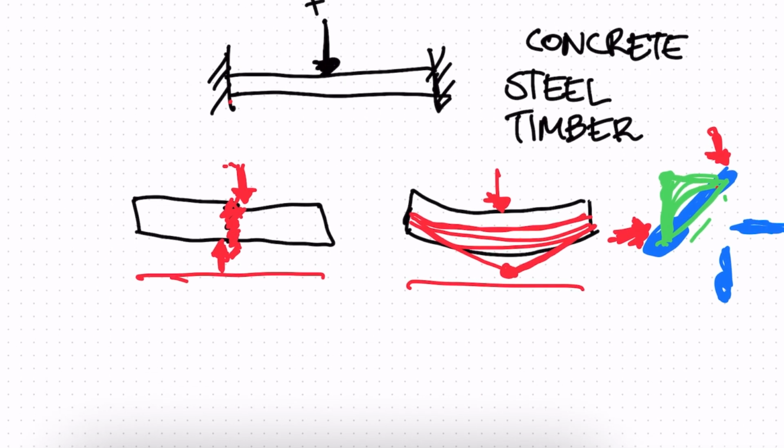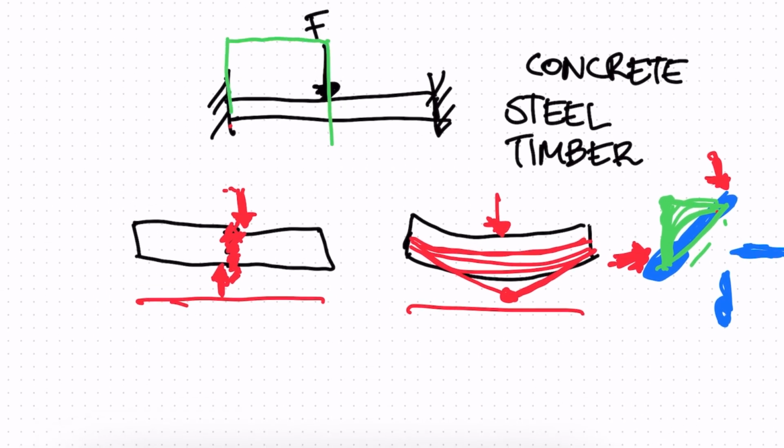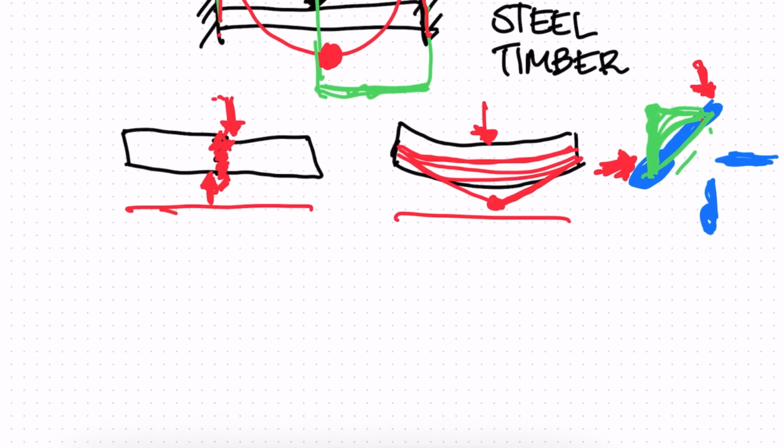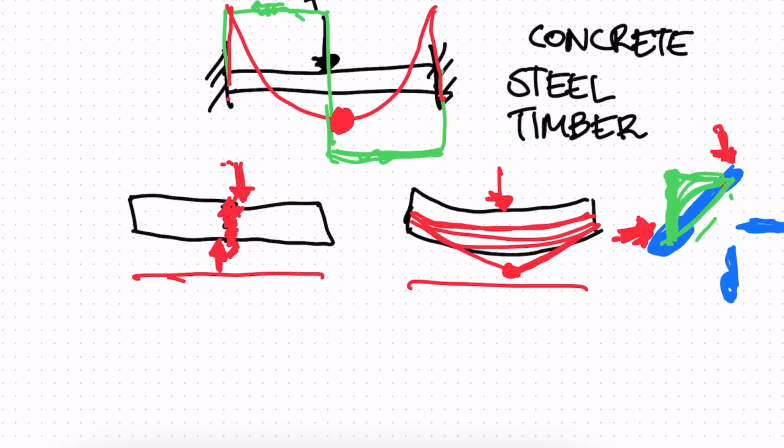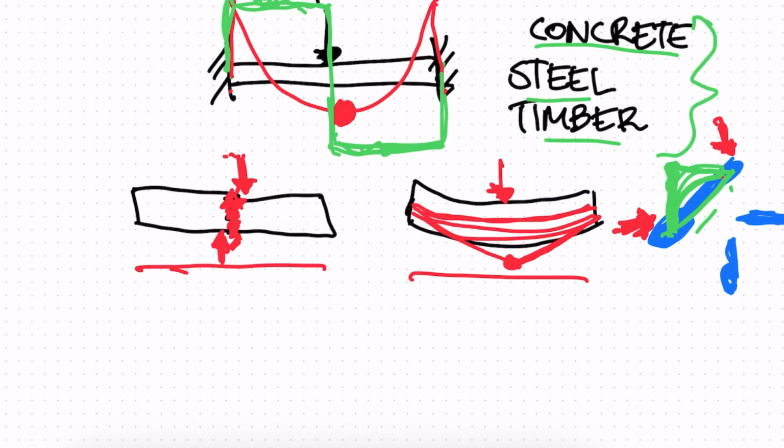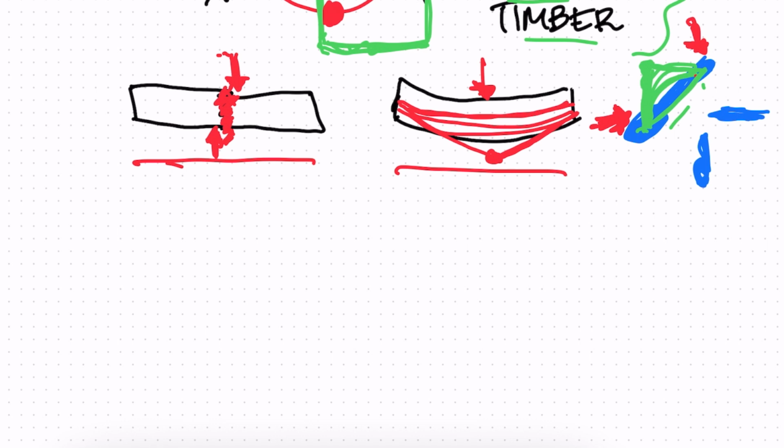We can draw diagrams to represent where along the beam we're going to experience the highest shear force and where we're going to experience the highest bending moments. So if we look at this symmetrical beam, most likely the highest bending moment is going to be in the middle, and the highest shear force for this example can be anywhere along the beam, almost identical. We're going to have high shear force values throughout the beam. So every beam is different, and every beam needs to be analyzed, and we need to put a number on what these values are.